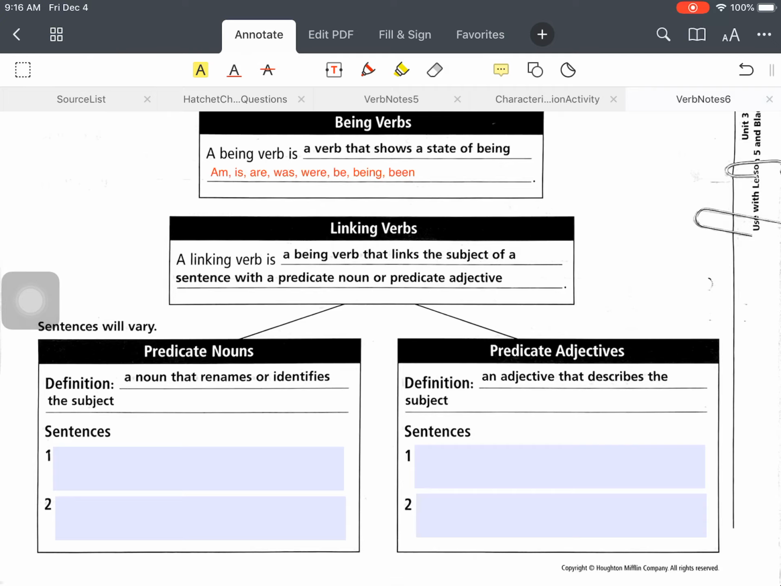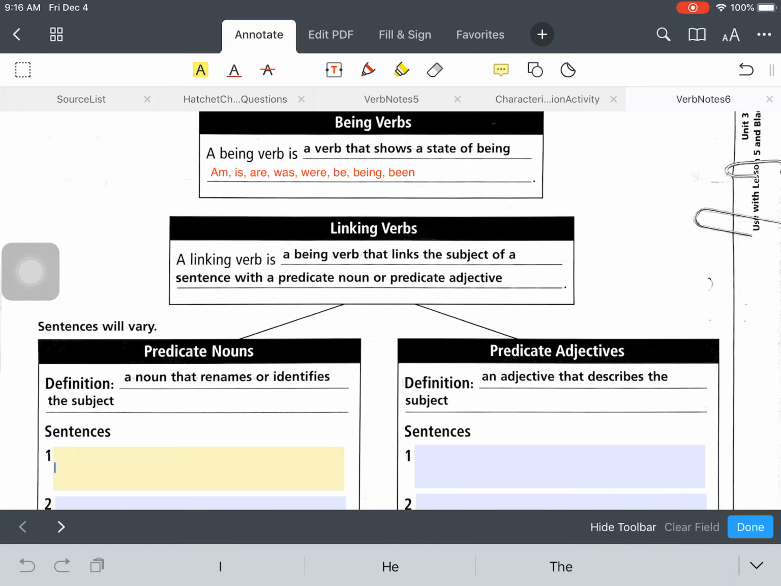So when you have a linking verb, it is going to link to a predicate noun or a predicate adjective. So it's going to link the subject. So the definition of a predicate noun is a noun that renames or identifies the subject. So if it could replace the subject and it is a noun and it's a link to the subject with a linking verb, it is a predicate noun.